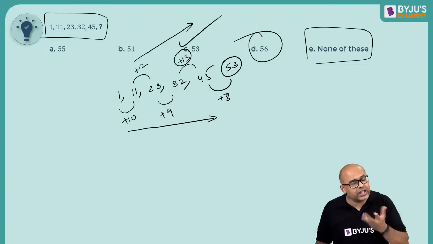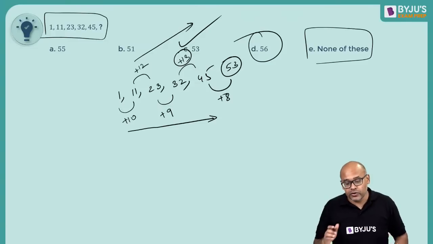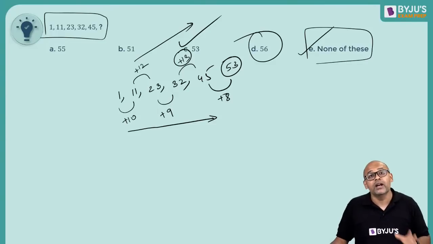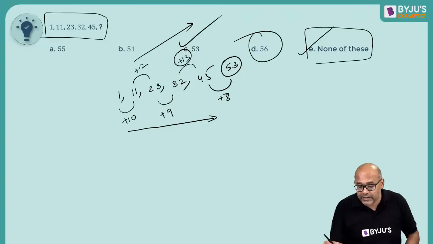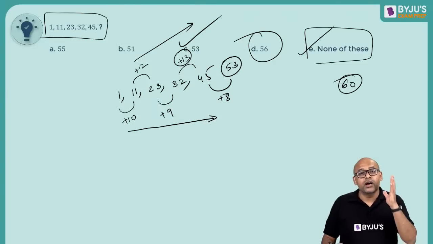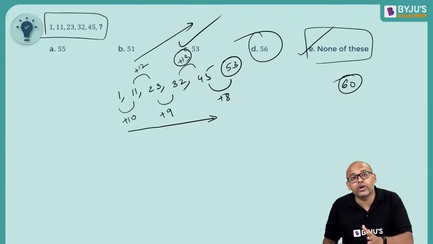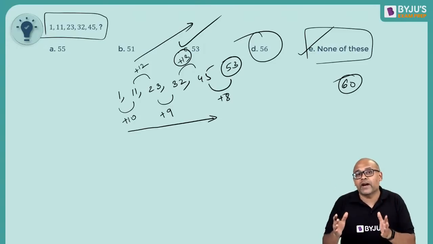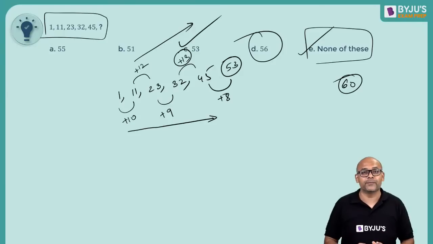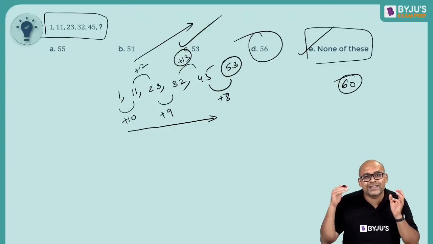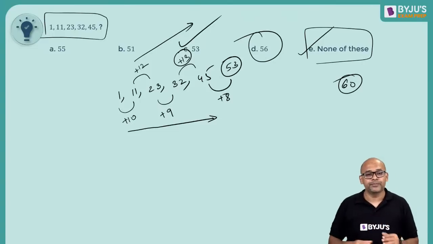What do you do? Nothing you can do. You will just have to call it bad luck. You would have marked E saying, sir, I had a perfectly valid logic, and I got an answer. Let's say the answer is 60, 60 is not there, so you marked option E. But as far as the question is concerned, you did not get the logic that the examiner wanted. Now, you can always fight it out, but in my opinion, they will not entertain such a thing. So what happens in that case? Nothing. It's just bad luck. One question is gone. Thankfully, there is no negative mark. So you will just take it in your stride and move on. Bad luck, that's all.